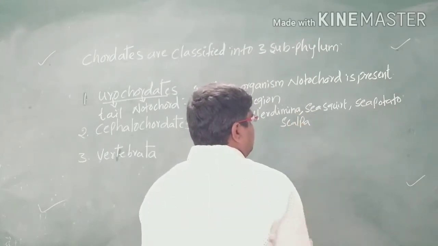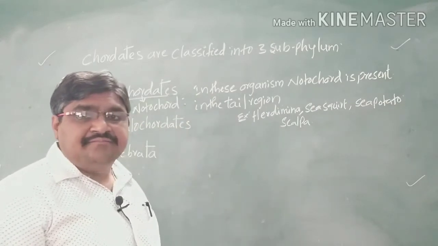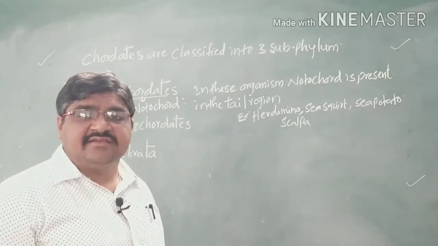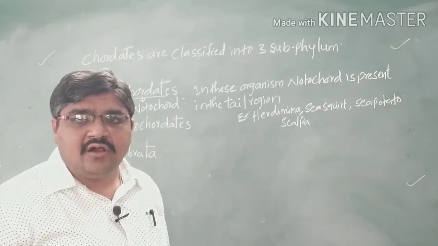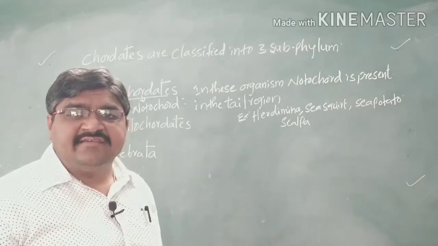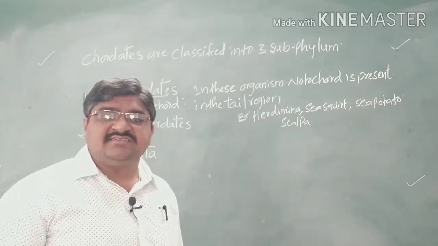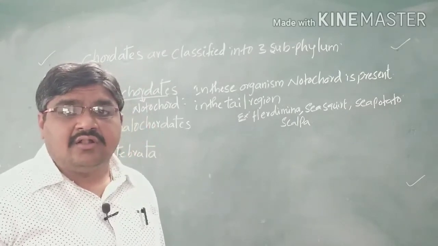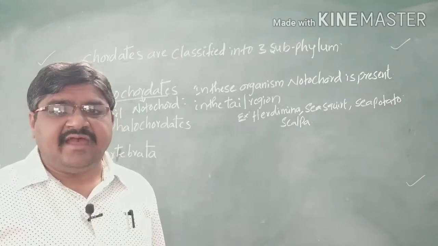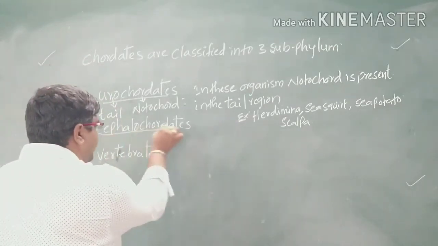So these are examples of urochordates. Uro means tail, chordates means notochord. These are the organisms in which the notochord is present in the tail region only. Such organisms are called urochordates. And the second one is the cephalochordates.